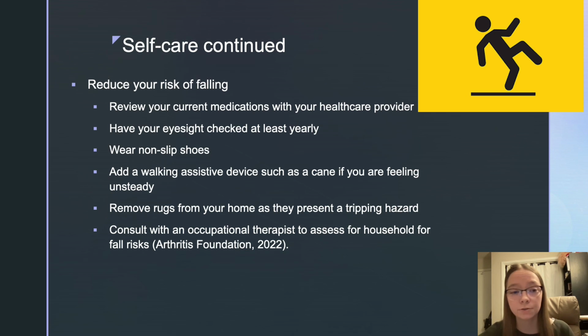Wear non-slip shoes and add a walking assistive device such as a cane if you're feeling unsteady. Remove rugs from your home because they pose a major tripping hazard. And consult with an occupational therapist. They can assess your home for fall risks.